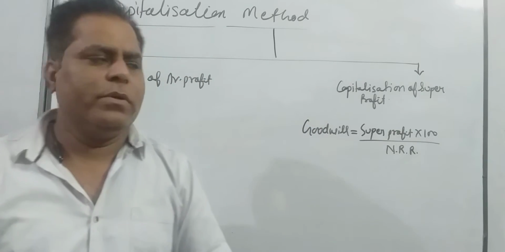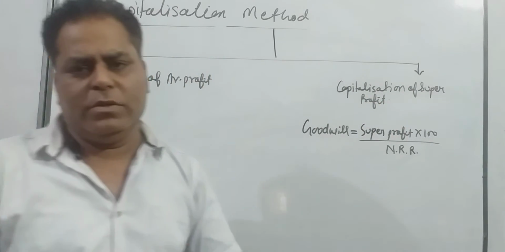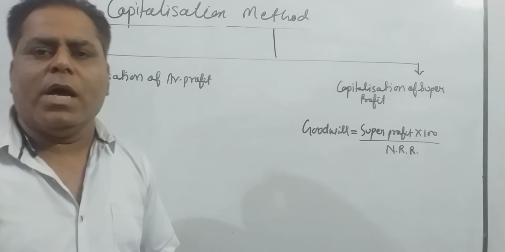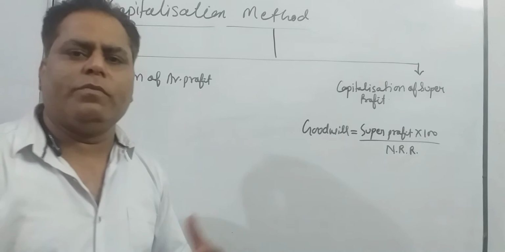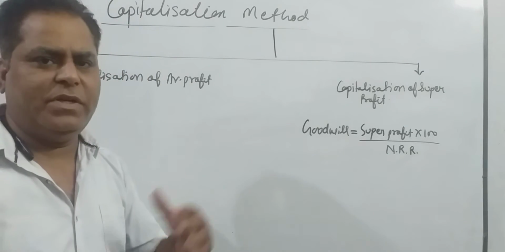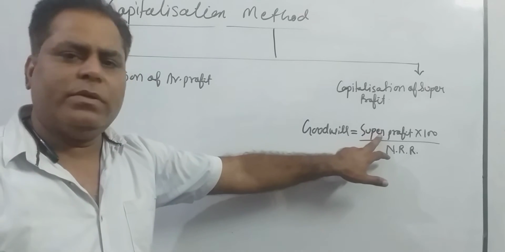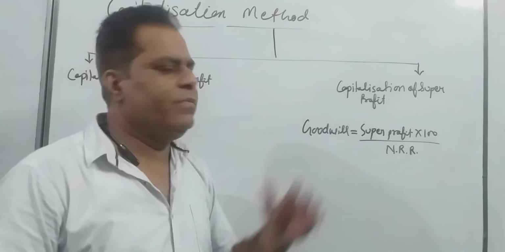So what I told you, under capitalization of super profit method, your first step is to determine super profit. How to determine super profit? I have explained you under super profit method. After determining super profit, just apply the formula super profit into 100 upon normal rate of return. You will find goodwill of the firm.